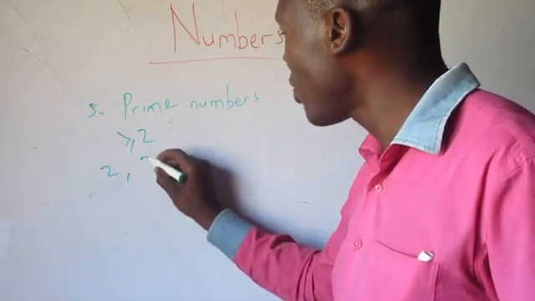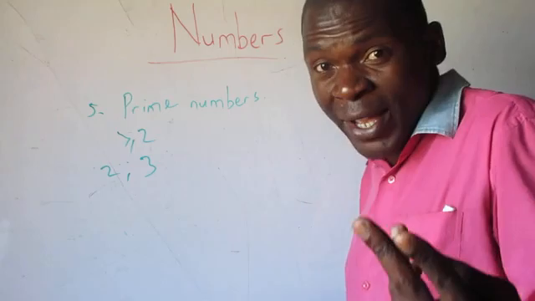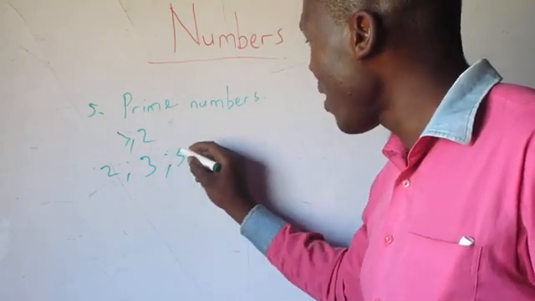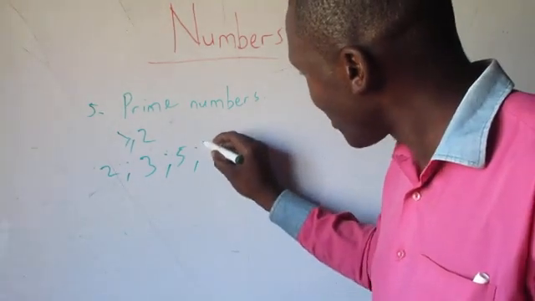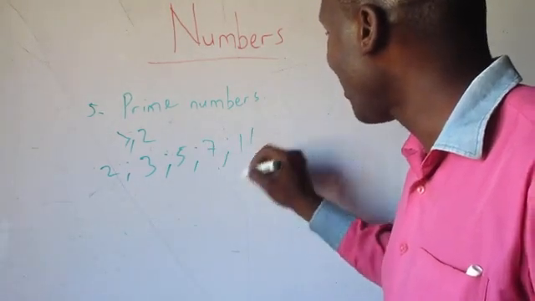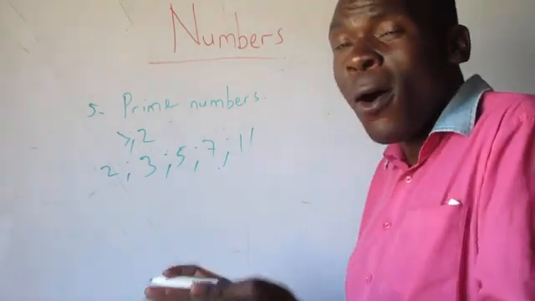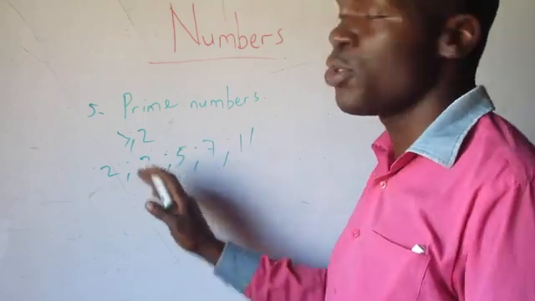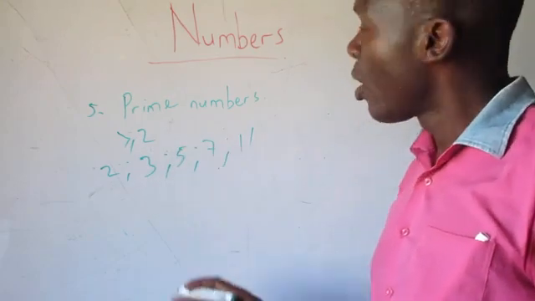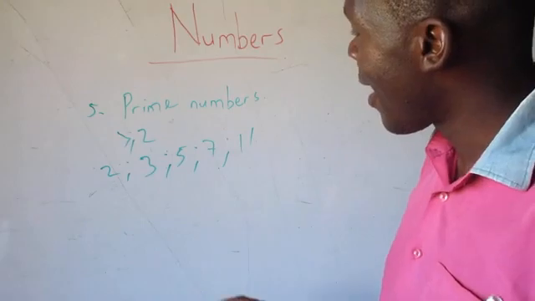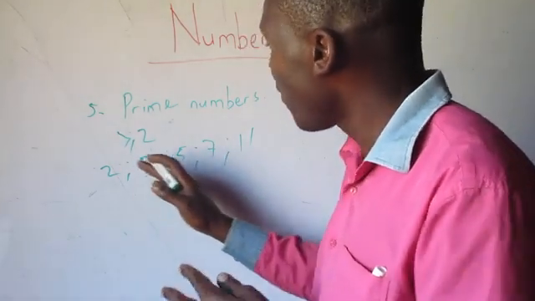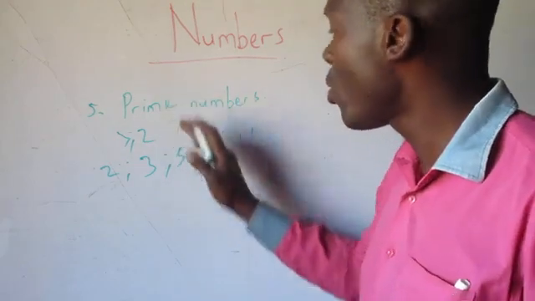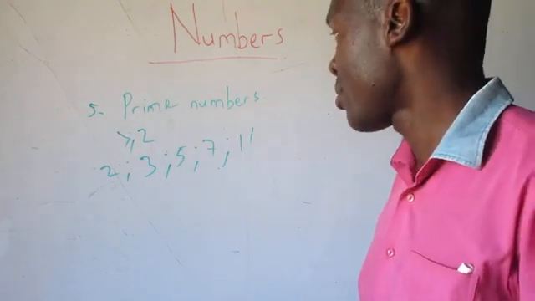Another example, 3 has only two factors, 1 and 3. So 3 is a prime number. Another example, 5, 7, 11, etc. So all the numbers greater or equal to 2, which have two factors, they are called prime numbers.